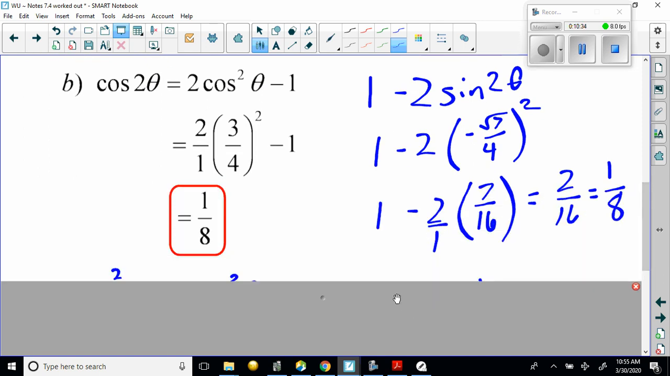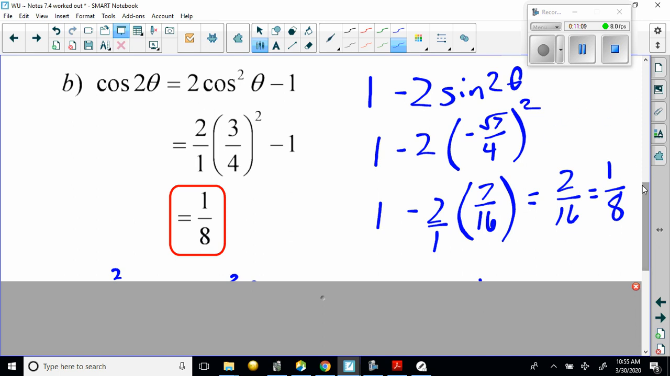So cosine of the double angle is equal to 2 cosine squared theta minus 1. And that's equal to 2 over 1 times 3/4 to the quantity squared minus 1. And that calculates down to be 1/8. I could have also done 1 minus 2 sine squared theta, which is equal to 1 minus 2, and then the negative root 7 over 4 squared. So then this will be 1 minus 2 times 1 multiplied by 7 over 16. So basically that becomes 2 over 16, which is 1 over 8.